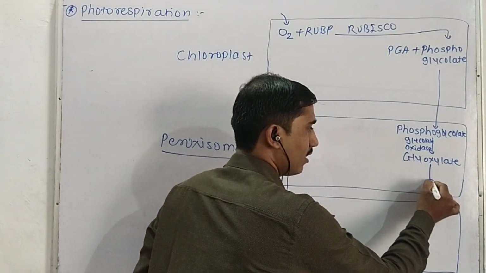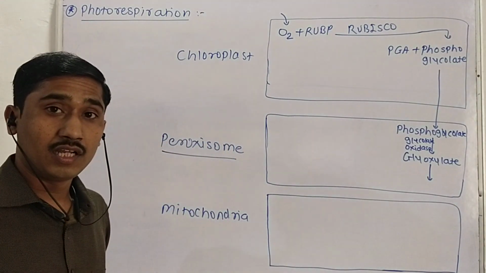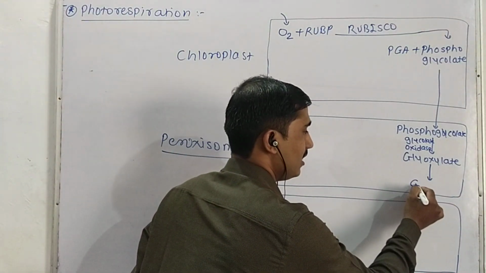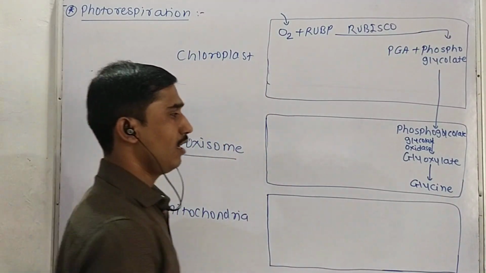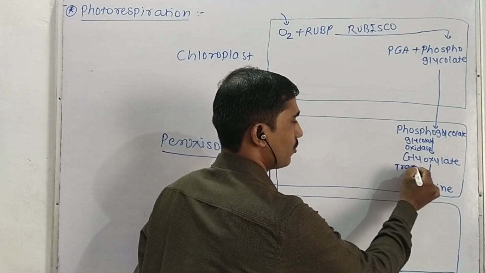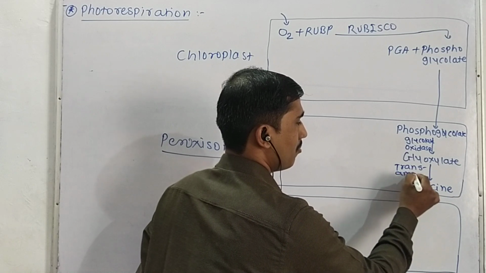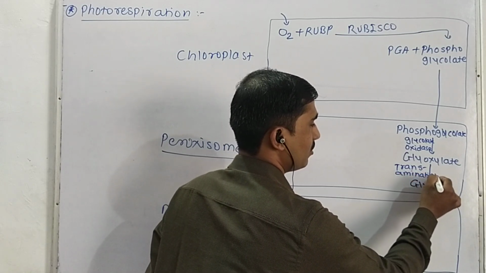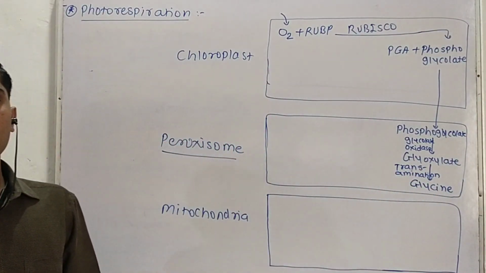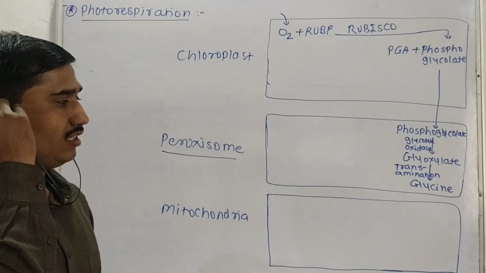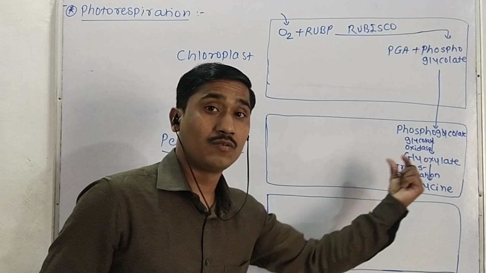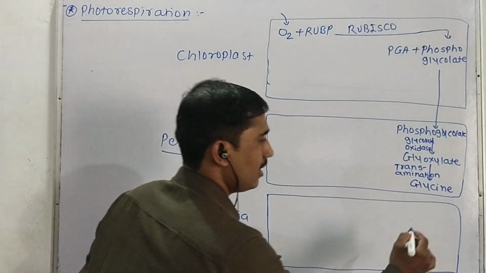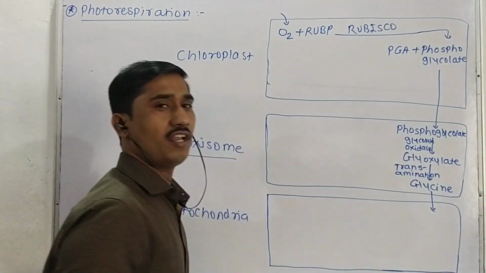Here again glyoxylate is converted into glycine by the transamination process. So due to the transamination process, this glycine is produced from the glyoxylate. Then glycine is transported to the mitochondria.